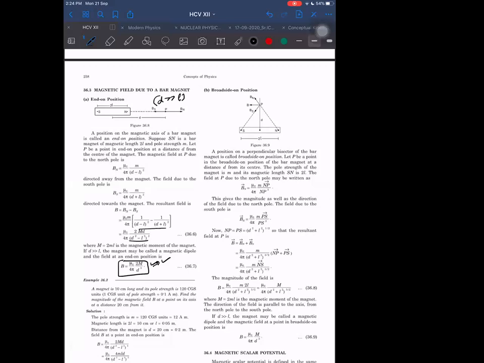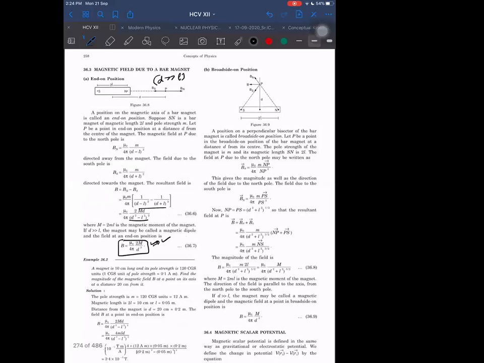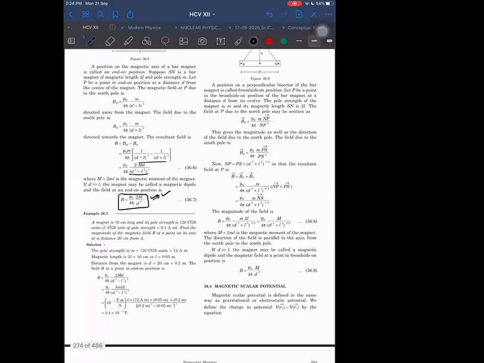Next, broadside on and end-on positions. End-on position is the axial position, and broadside-on position is the equatorial position. So what is the field in the axial position? This one. What is the field in the other position? That is this one. You know this formula already, right?